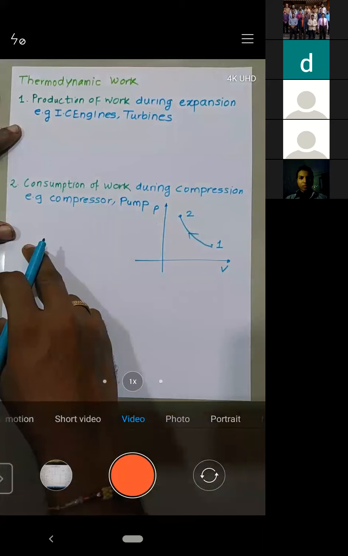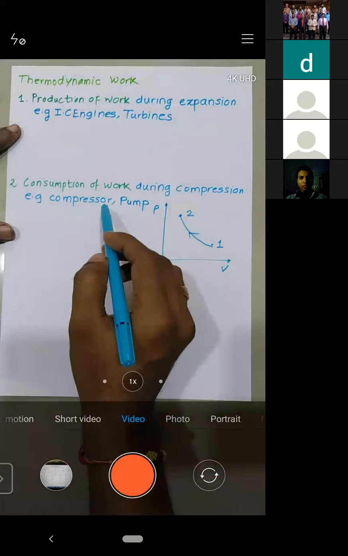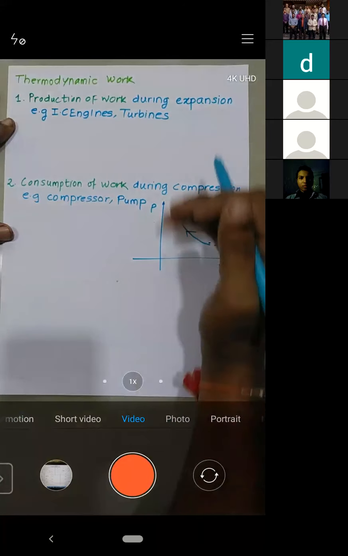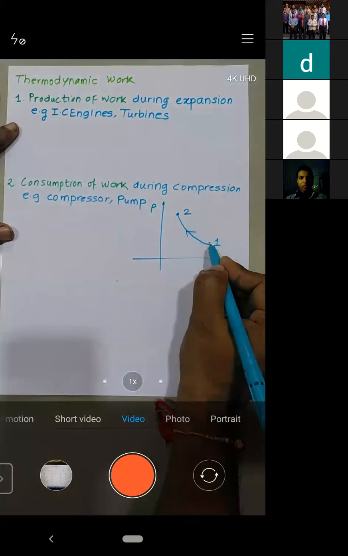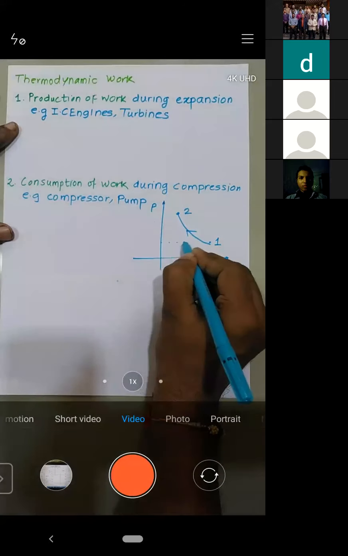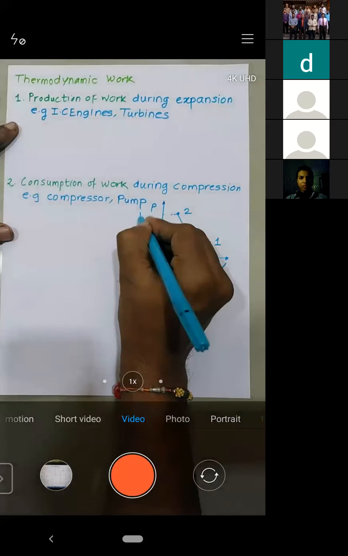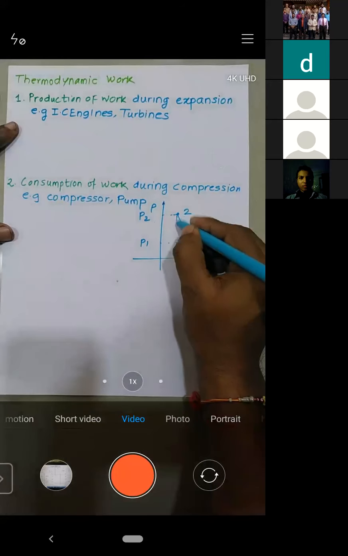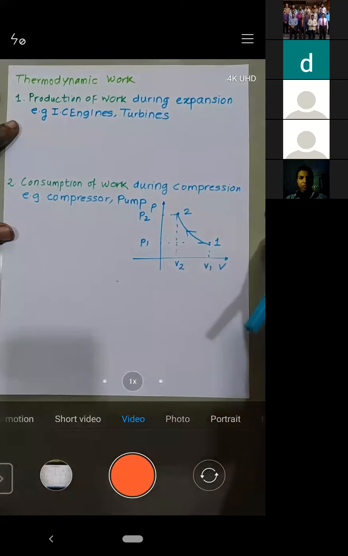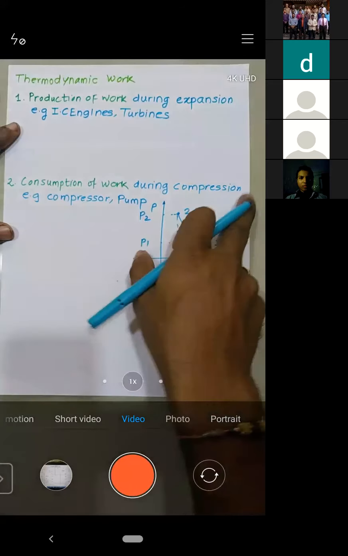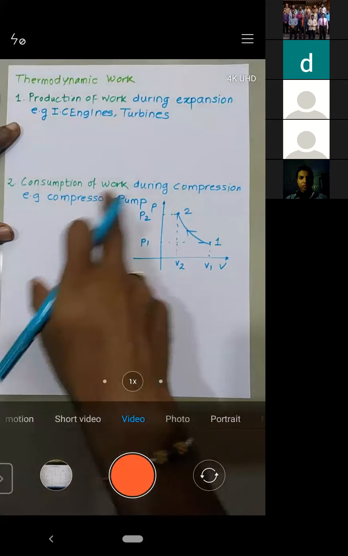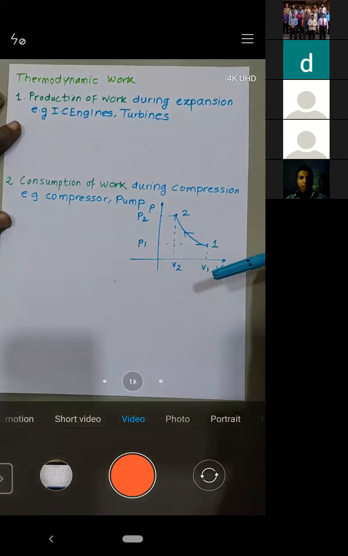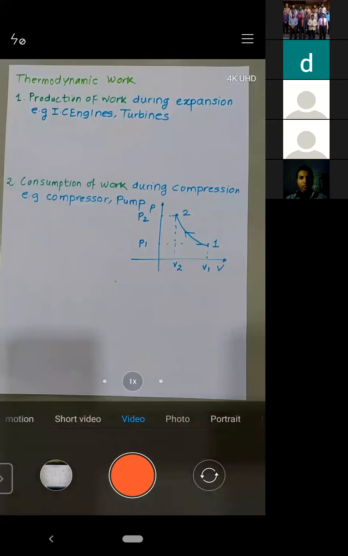Try to understand. In a compressor, compression occurs. What is compression? Your pressure increases but your volume decreases. When you move from 1 to 2, pressure increased from P1 to P2, but volume decreased from V1 to V2. Such a process is called compression, and obviously in a compressor the compression is occurring. Is it okay or not? Let me know.